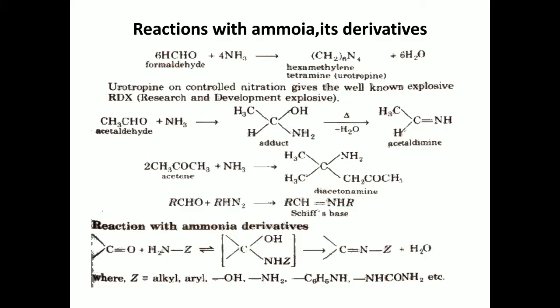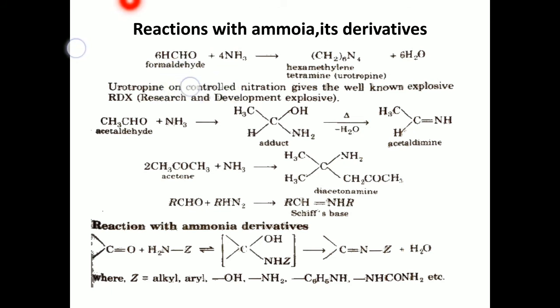Next, reactions with ammonia and its derivatives. The first reaction concerns ammonia and formaldehyde.